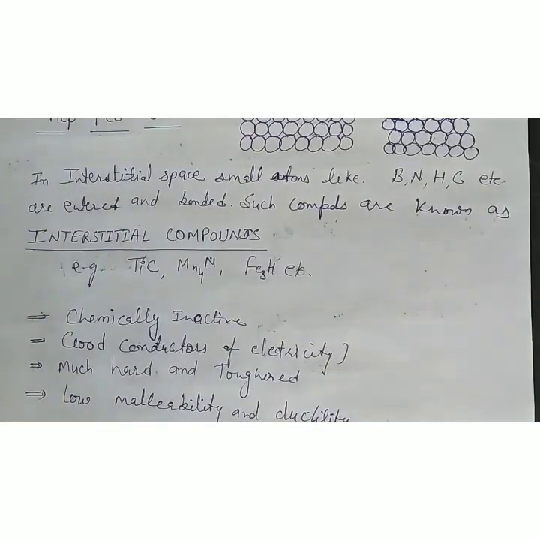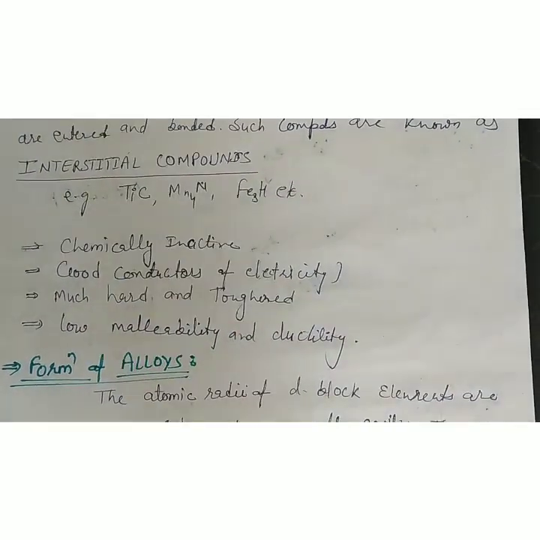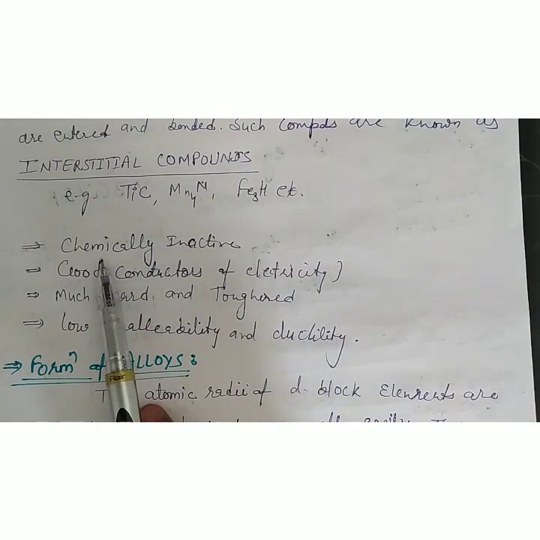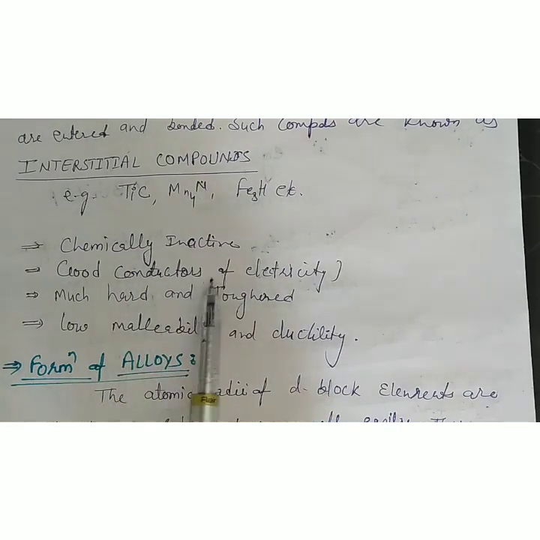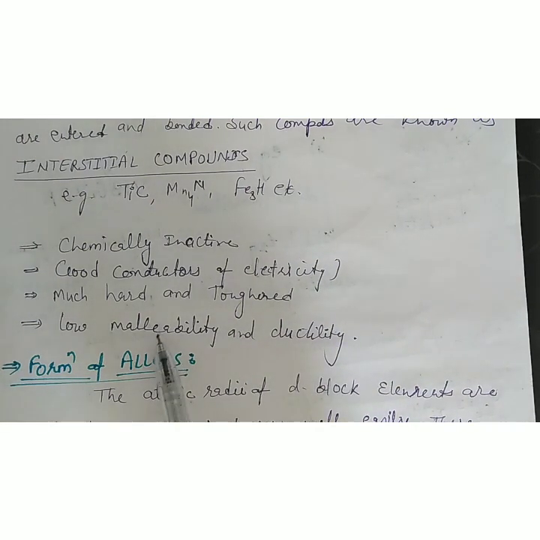Due to these interstitial compounds, there are new properties in the d block elements: they become chemically inactive, meaning more stable; good conductors of electricity; much harder and tougher, meaning melting and boiling points become higher; and their malleability and ductility become low.